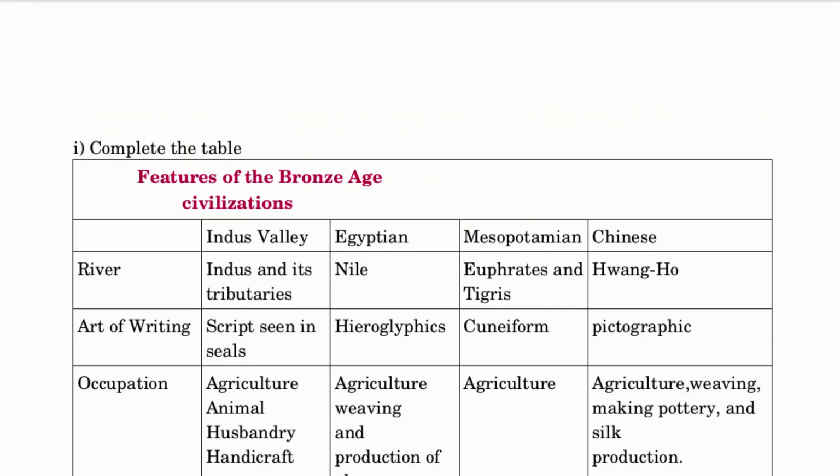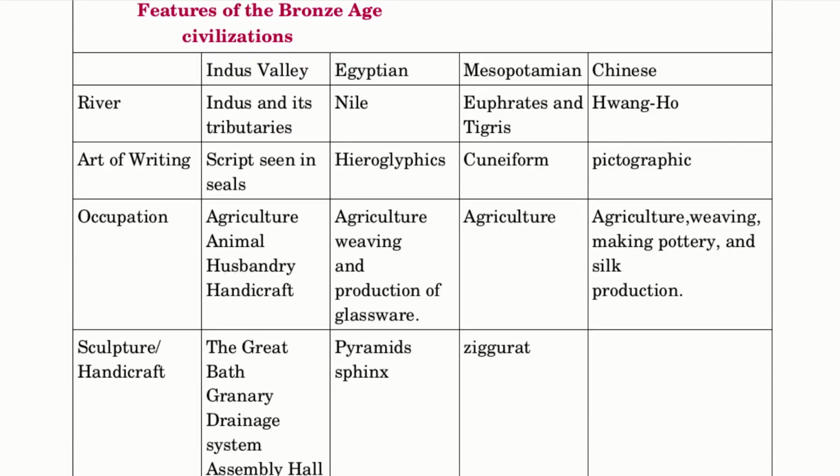Indus Valley, Egyptian, Mesopotamian, Chinese river. Indus and its tributary, Egyptian Nile, Mesopotamian Euphrates and Tigris, Chinese Huanghe. Indus art of writing, script in seals.